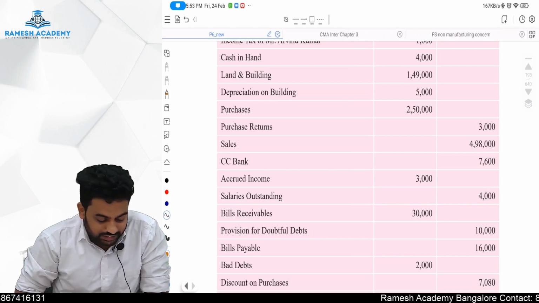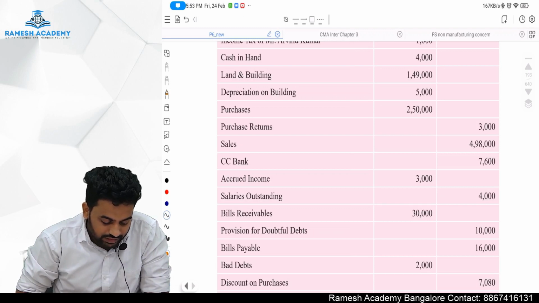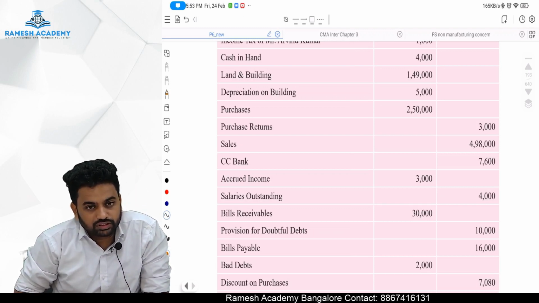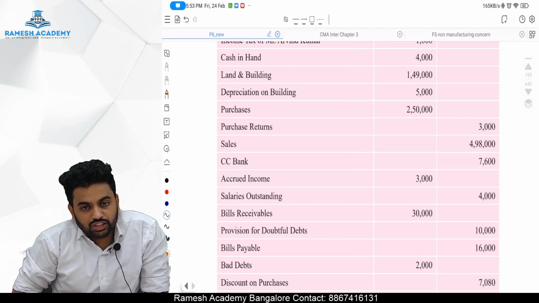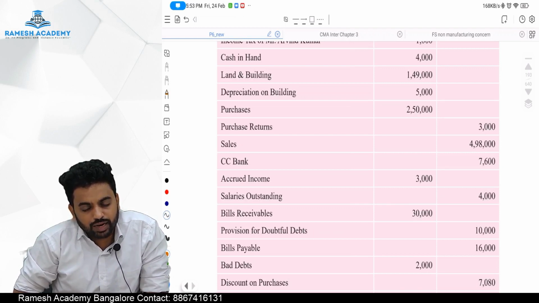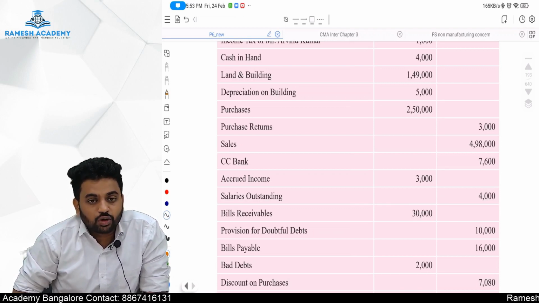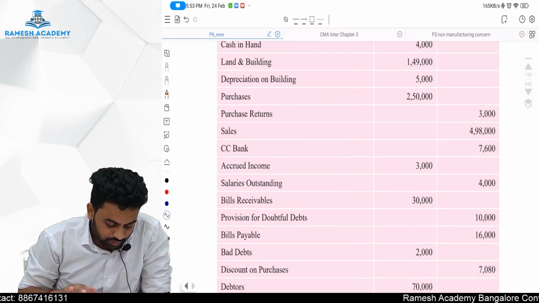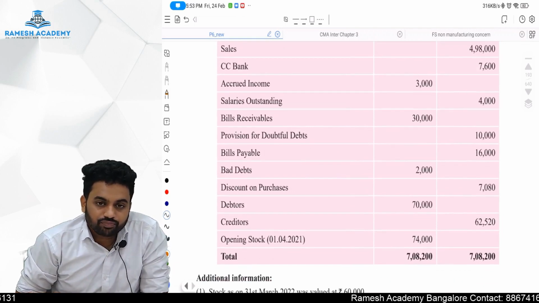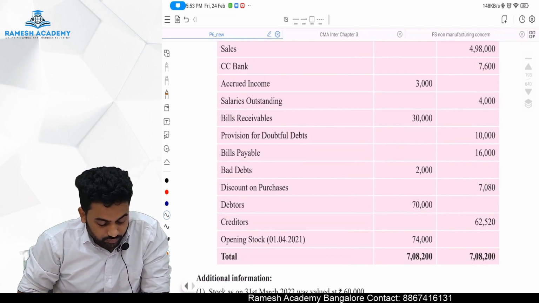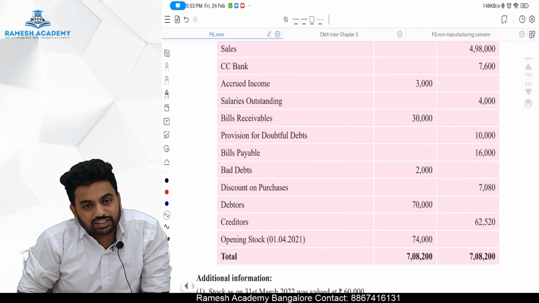Bills payable is there 16,000, okay. Bad debt is there, it seems 2000 rupees. As there is a provision, also a bad debt should be adjusted against a provision. One entry has already been passed relating to the bad debt, that is bad debt account debit to debtor has been passed. Now provision for bad debt is pending. Discount on purchases is there, okay, which is already adjusted once.